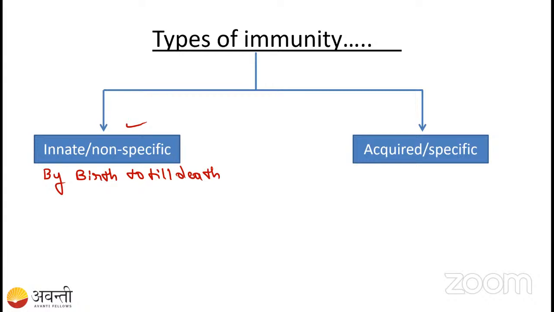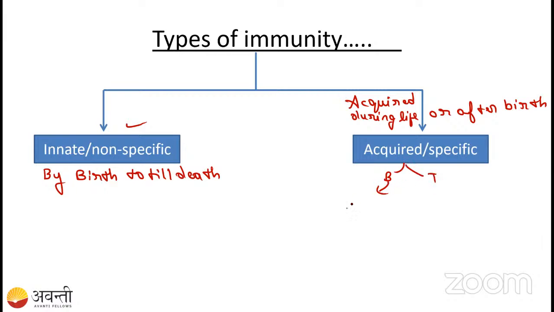pathogen. For example, in acquired immunity, it is acquired during life, or after birth. In that you can take the example of B cell and T cell. If you take the B cell, it means antibody production, right? The antibodies are secreted in the acquired immunity, not in the innate immunity. In the innate immunity, the antibody is not going to be secreted, right?